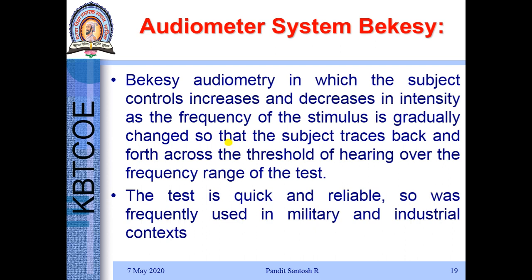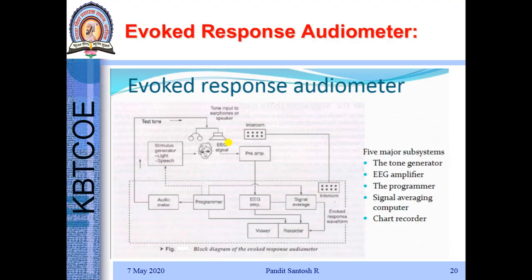Let's conclude that for a particular frequency, with increasing dB through a microcontroller, the dB is applied to the ear, and the other ear is masked. When the patient hears a particular dB, he presses the button and it is marked on graph paper through a driving mechanism, stepper motor and microcontroller. Now let's see another concept, evoked response audiometer.